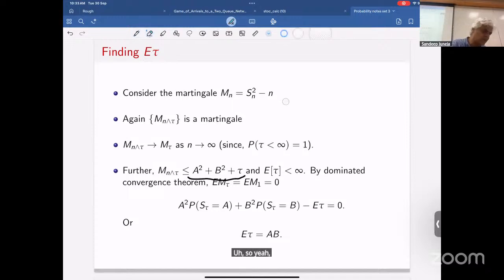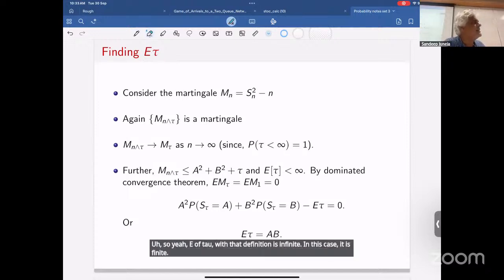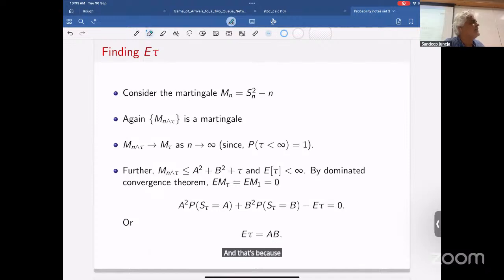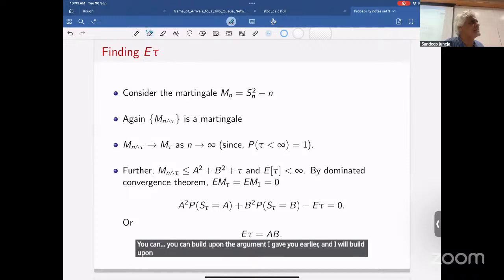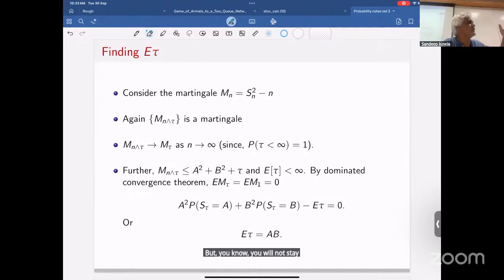So yeah, E of tau with that definition is infinite. In this case, it is finite. That's because you can build upon the argument I gave you earlier, and I will build upon it in the next slide. You will not stay between A and B for a very long time. There's a kind of geometric coin flip which is making you go out of this. And geometric coin flips have finite expectation. So you can build an argument of that sort. That's the intuitive content at least. But in any case, let's assume this for now.